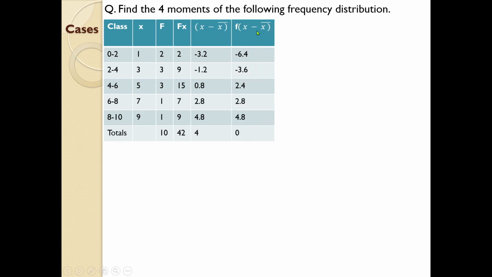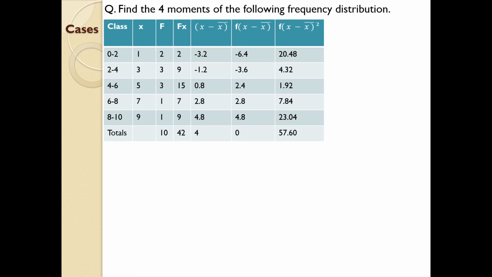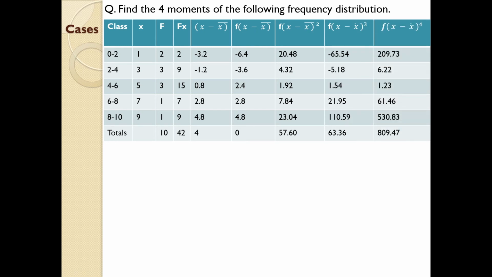Next one, f into x minus mean means f into this one. I hope you know how to find that. Next one, f into x minus mean the whole square means you need to multiply this one with this one. And next one, f into x minus mean raised to 3, and finally f into x minus mean raised to 4. I hope you know how to find the multiplied values of each column. If you have any doubt, please let me know. So once you have found all these columns, just substitute these values in the equation. We all know how to substitute those values.